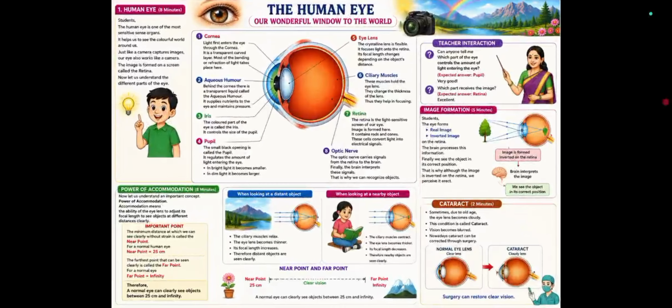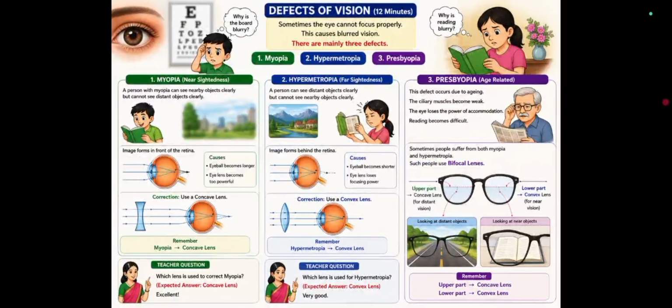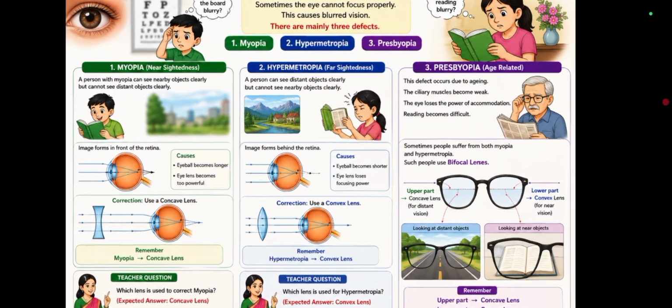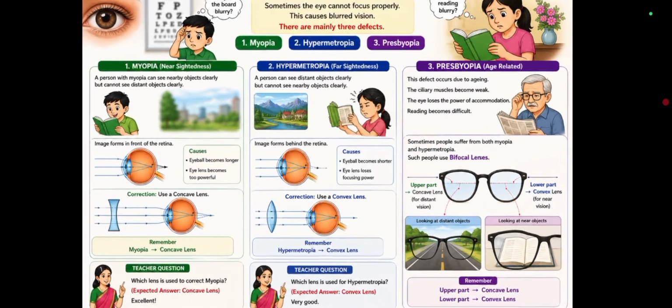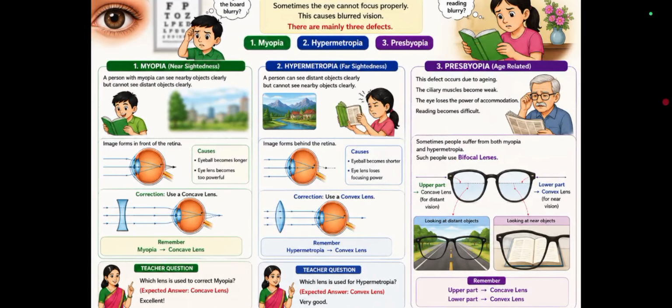Next one, defects of vision. Sometimes the eye cannot focus properly. This causes blurred vision. There are mainly three defects: first one is myopia, second one is hypermetropia, and third one is presbyopia.